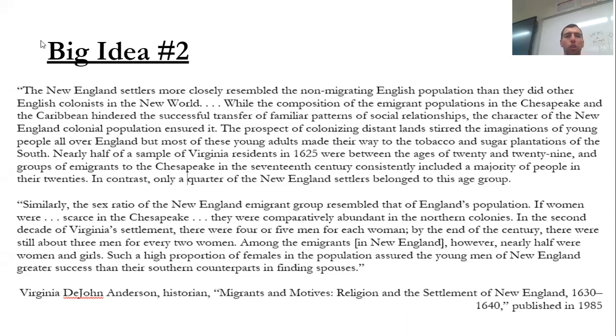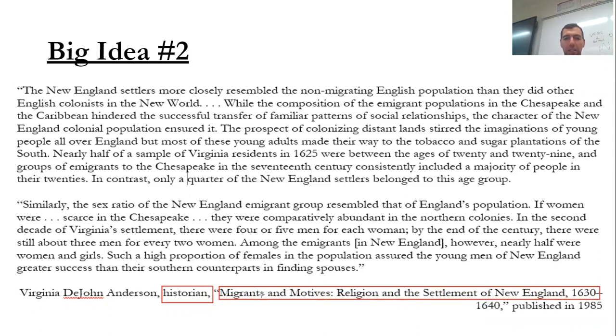All right. Hopefully you pressed pause and were able to go through and figure out some of the big ideas here. What I'm going to do right now is mark this up and show you where the big ideas are. So the first thing I do is I look down here and I look at who the author is. I don't know this author, but I do see that they are a historian. And I look at the title, Immigrants and Motives, Religion and Settlement of New England.